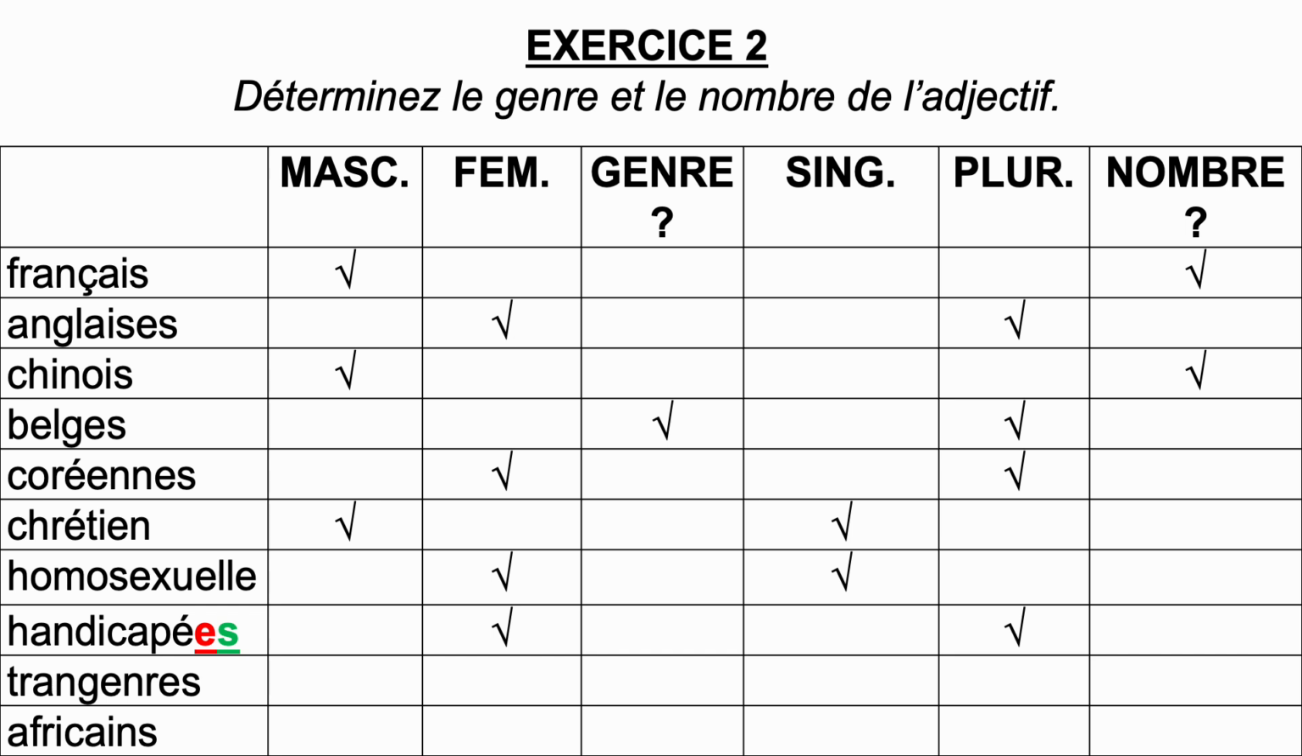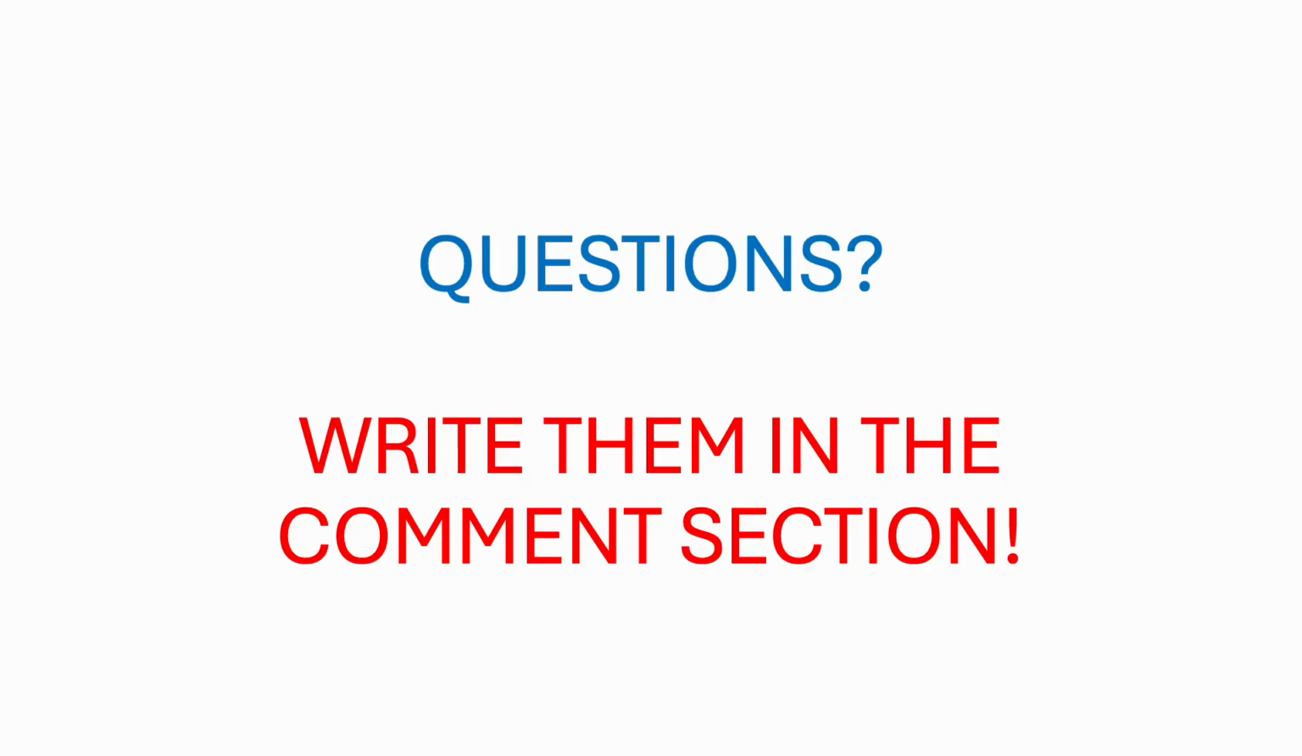Transgenre. The masculine singular version of transgenre ends with an E, so you cannot tell if it's masculine or feminine. There is an S, which makes it plural. Africain, the masculine singular form of Africain ends with an N. There is no extra E, so you know it's masculine. And there is an S, which makes it plural.